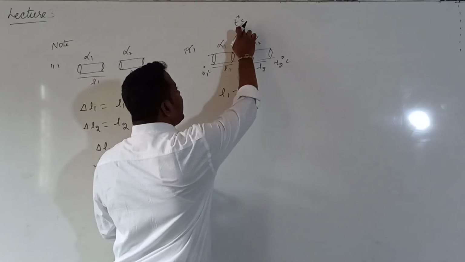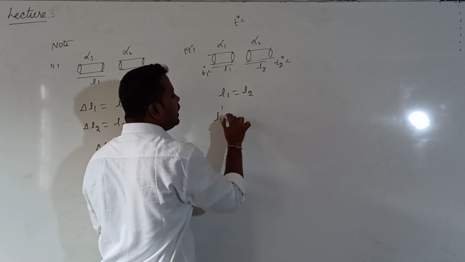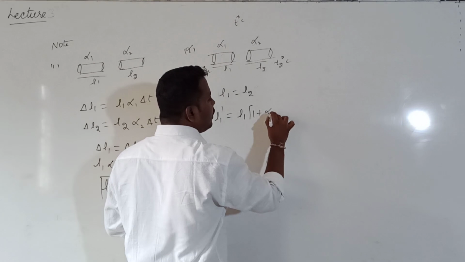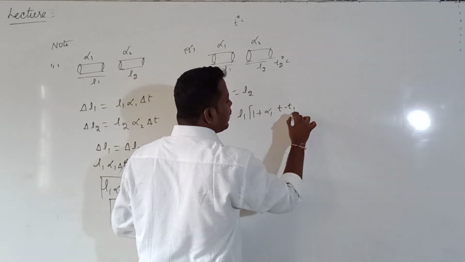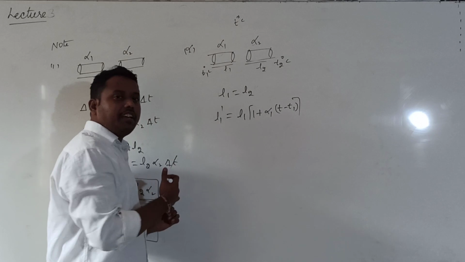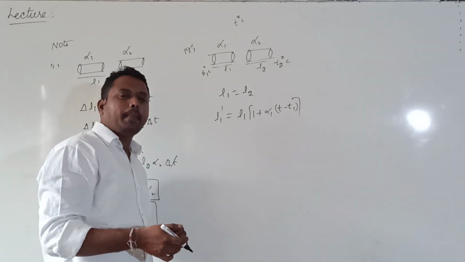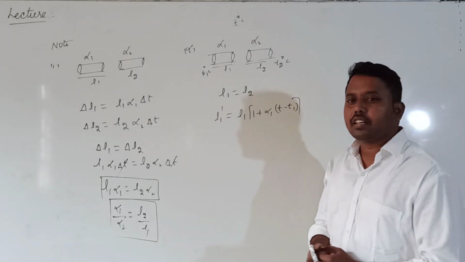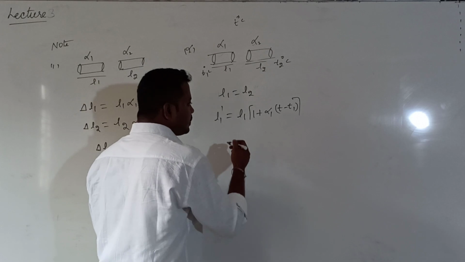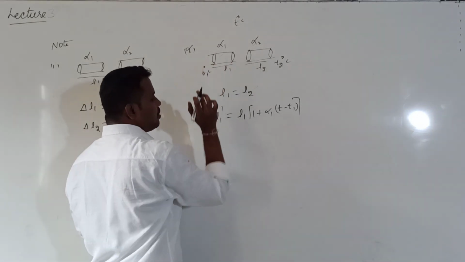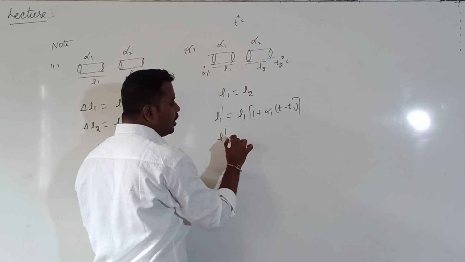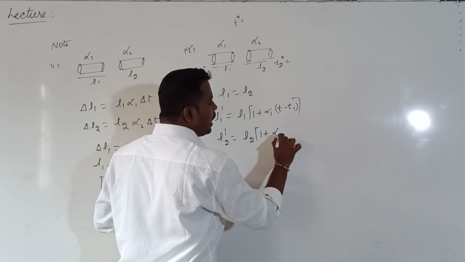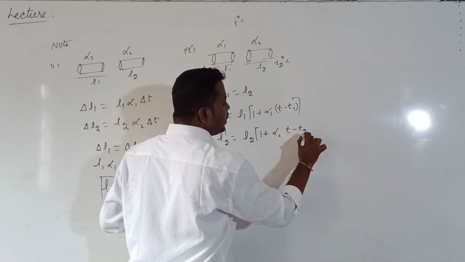So at a temperature T, what is the final length of the first rod? Can I call it L1 dash? L1 dash is equal to L1 into 1 plus alpha 1 into T minus T1. Yesterday we saw the formula for final length: L2 is equal to L1 into 1 plus alpha into T2 minus T1. Correct? This is the final length of the first rod. The final length of the second rod is given by L2 dash equal to L2 into 1 plus alpha 2 into T minus T2.